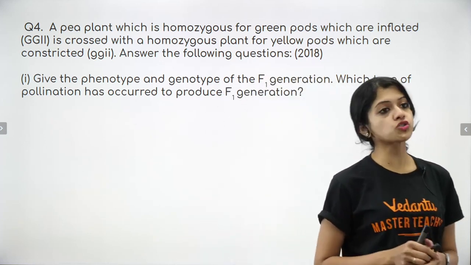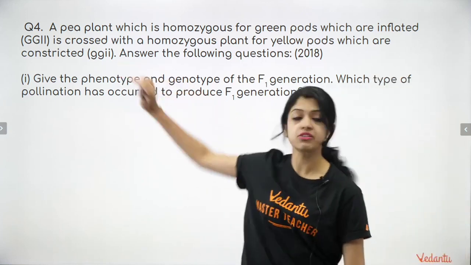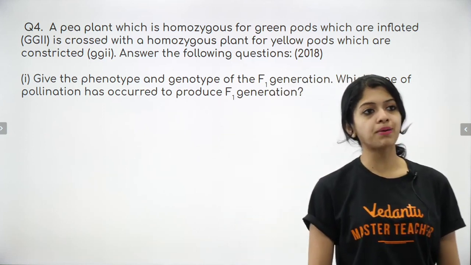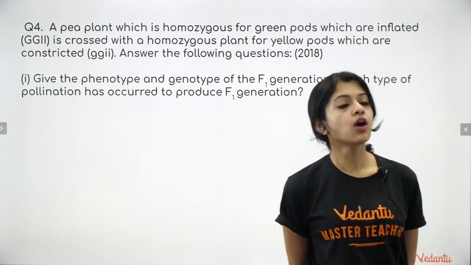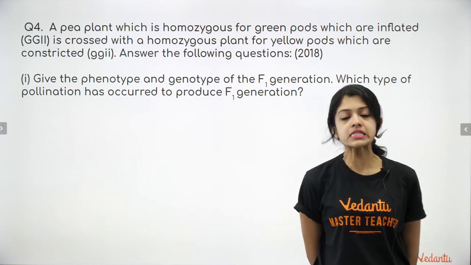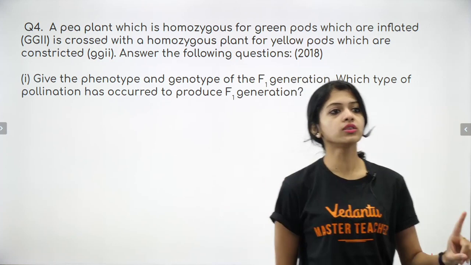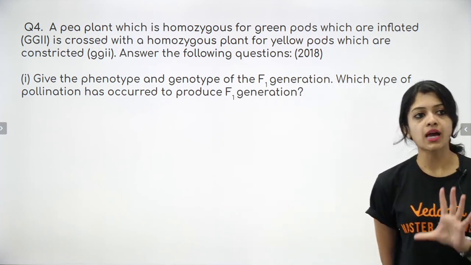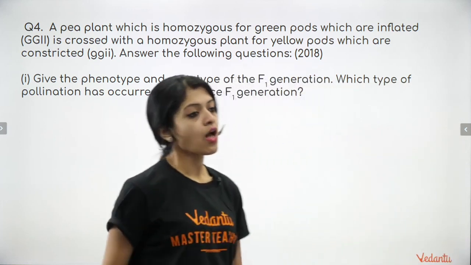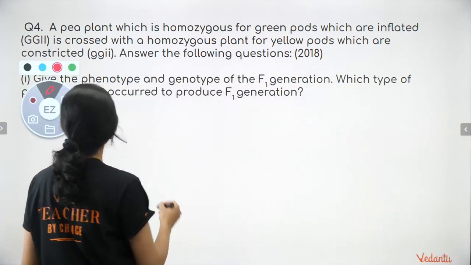A pea plant which is homozygous for green pods which are inflated and the genotype is given to you within brackets is crossed with a homozygous plant for yellow pods which are constricted. The genotype is again given to you. Answer the following questions. You have 5 questions to answer. Here I have given you the first one. Give the phenotype and genotype of the F1 generation. Yes. What would be the phenotype and genotype of the F1 generation?